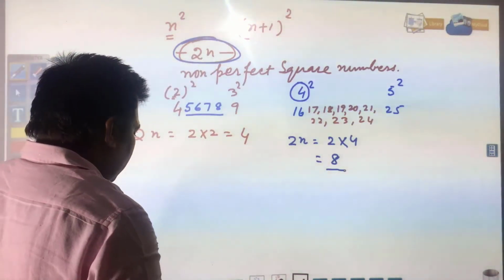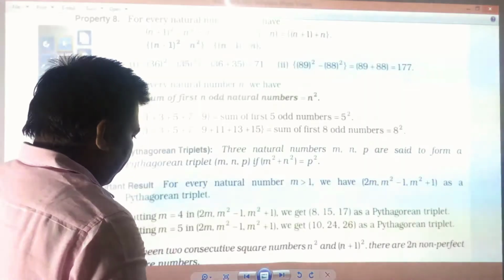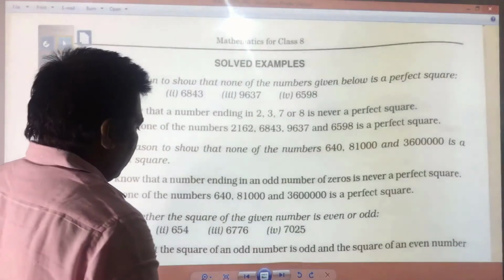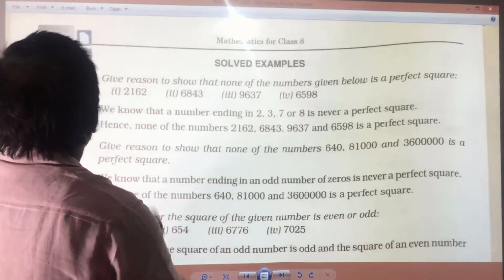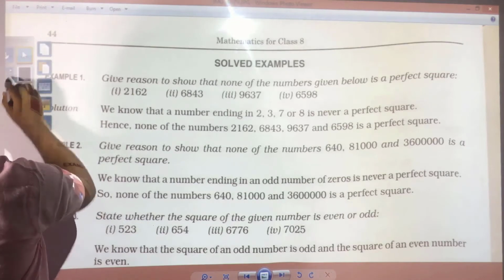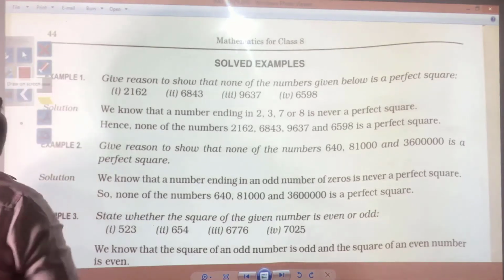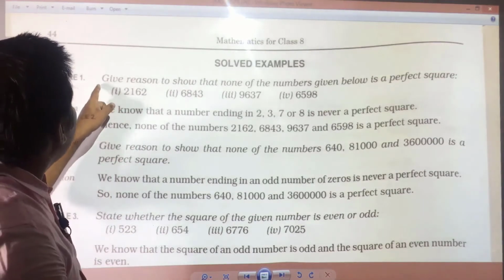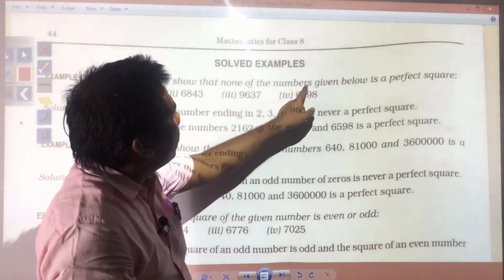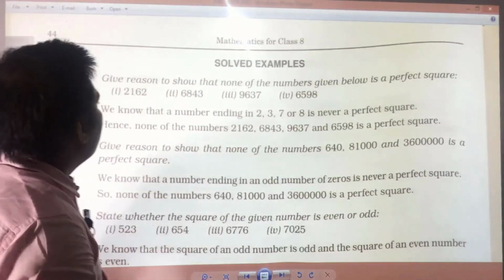Okay, next we will see here you have some solved examples. I hope everything whatever has been explained now you must have understood. Here you have the first example: give reason to show that none of the numbers given below is a perfect square.